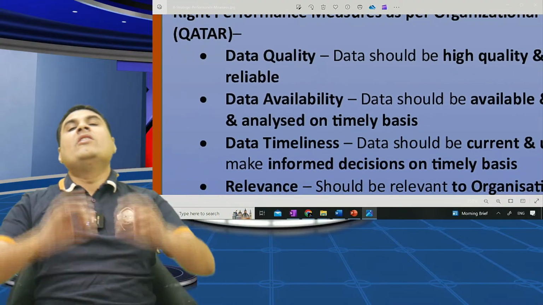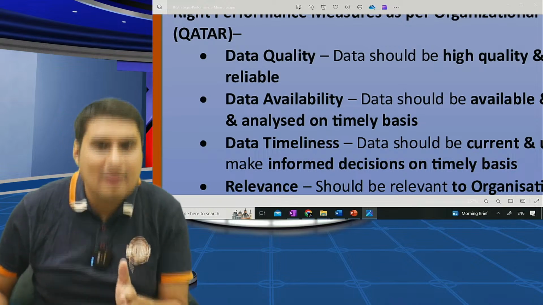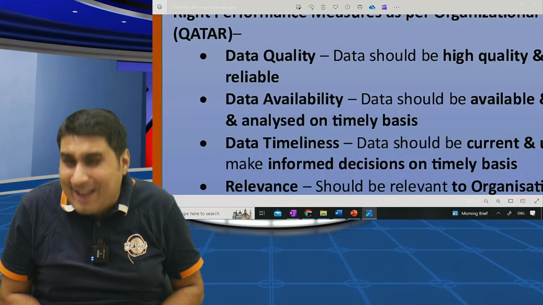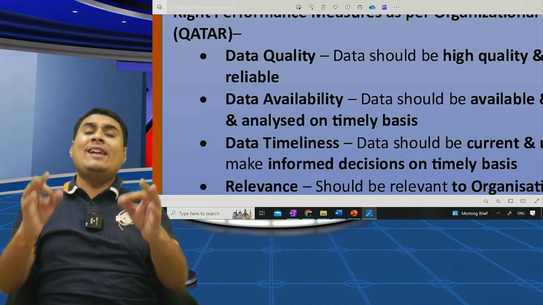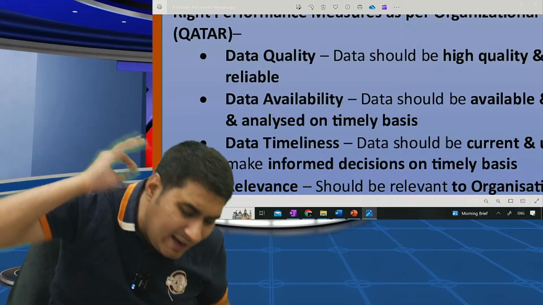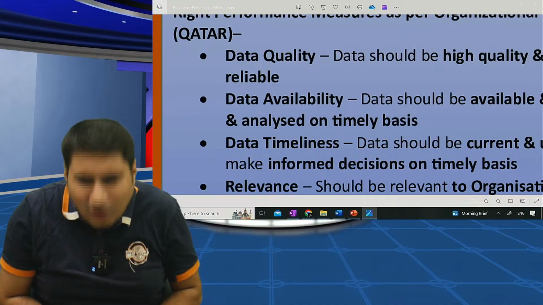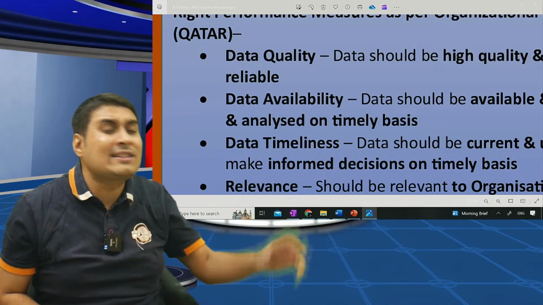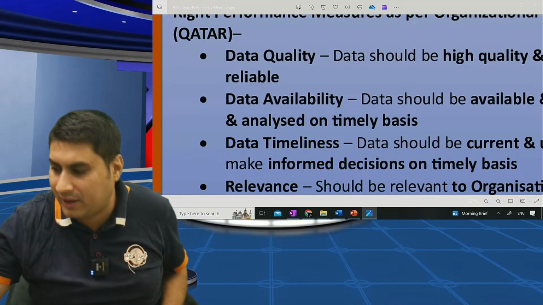Tell me, while choosing the right SPM, you have to keep in mind QATAR: data quality, data availability, data timeliness. A is silent. R, relevance. Learn nicely. Small break.